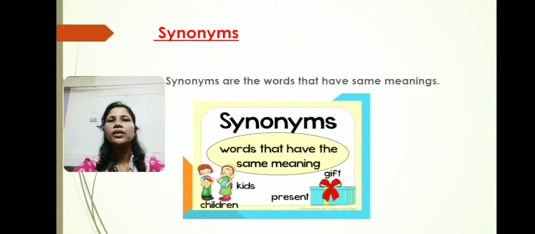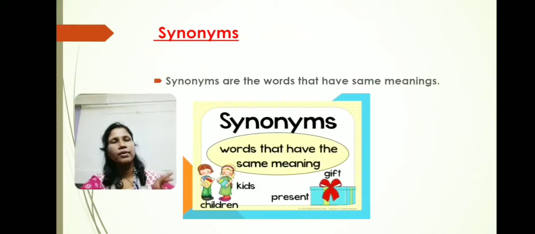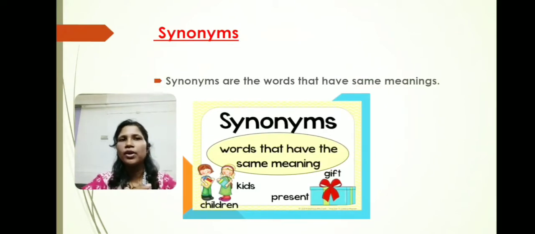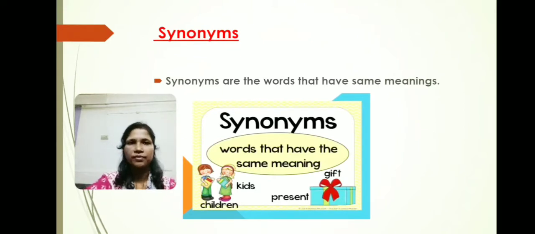Okay, now what are synonyms? Students, already we have covered synonyms in our part 1 book. Again we are revising it once again. Synonyms are the words that have the same or almost the same meanings. These are called synonyms. For example, when we say children, we can say kids also. So children and kids are similar to each other. One more example you can see on the screen is present. When we give a present to someone, we can say gift also. Present, gift. So synonyms are the words that have the same meanings.